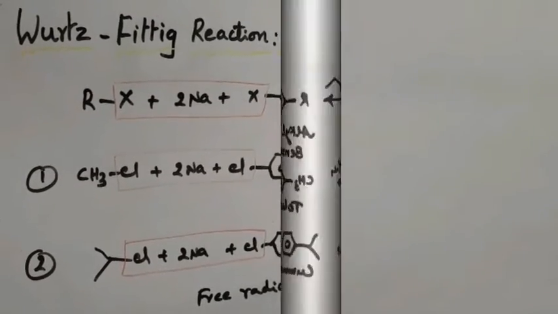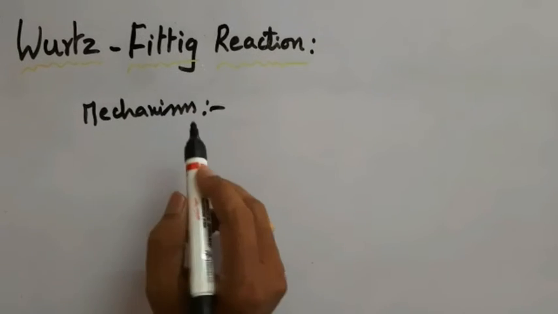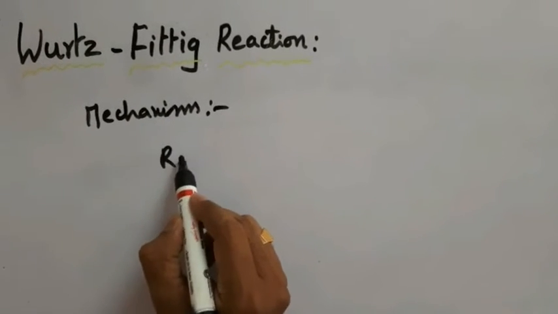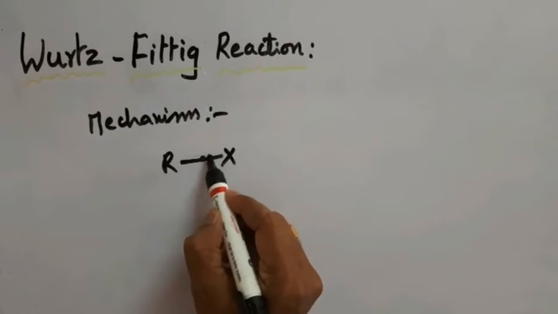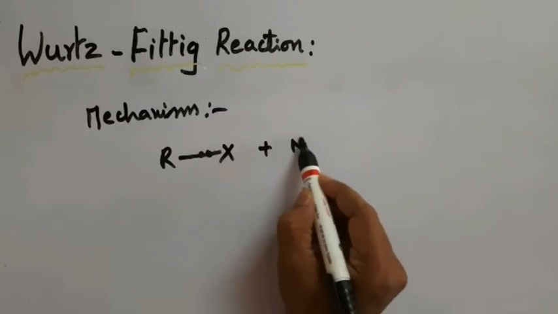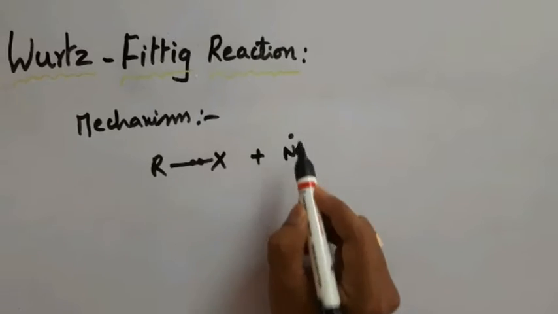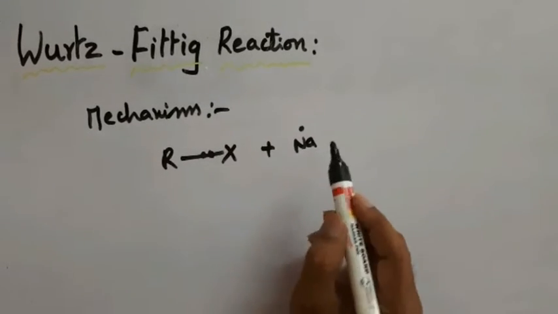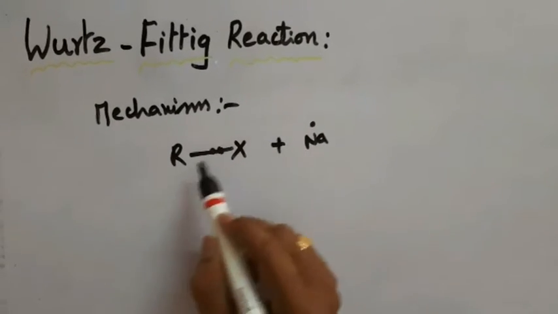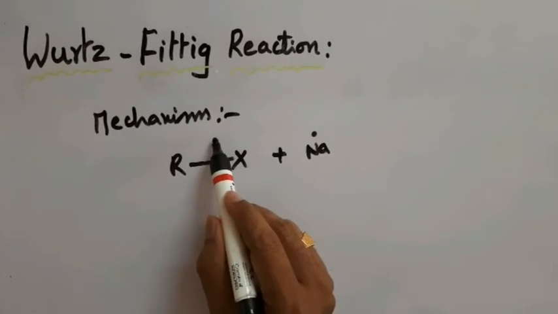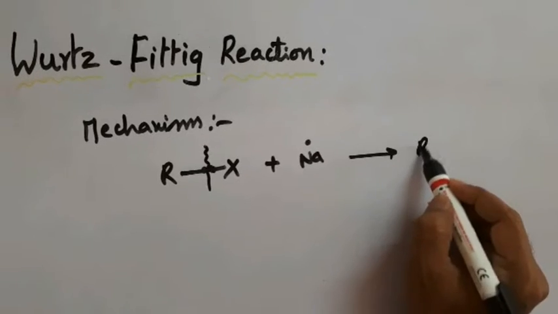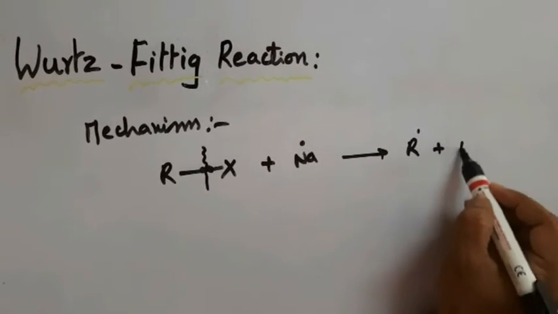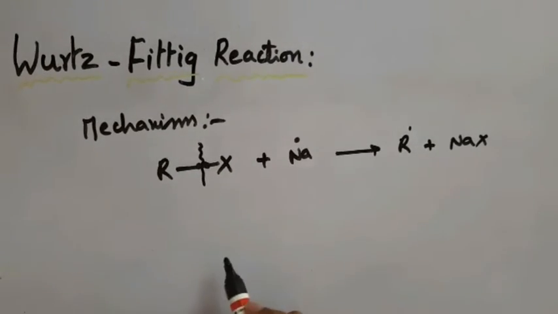Let us see the mechanism. If we observe the mechanism of Wurtz-Fittig reaction, we have an alkyl halide like this interacting with sodium metal. We all know pretty well sodium metal has one single electron in the valence shell. Therefore, it tries to attack the alkyl halide by a homolytic cleavage like this. So as a result, we are going to get an alkyl radical with sodium halide formation.